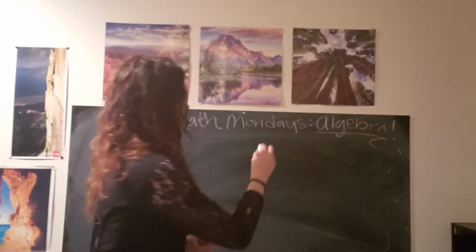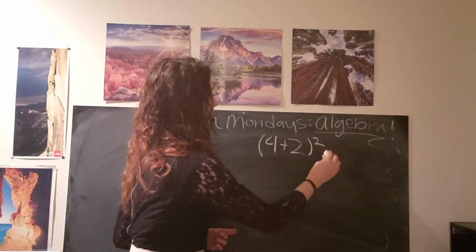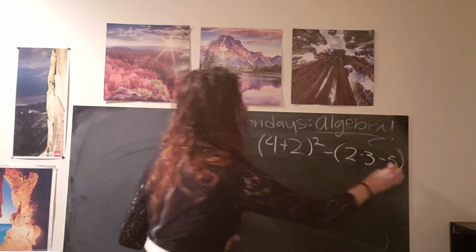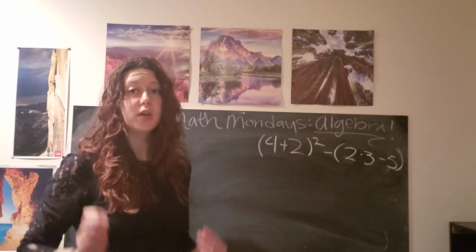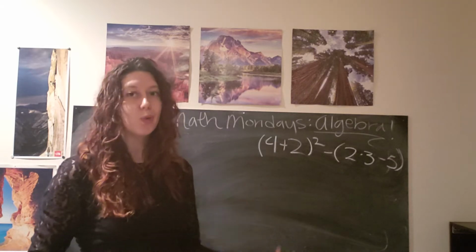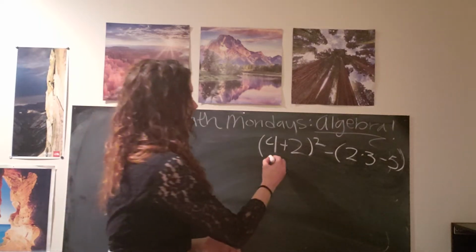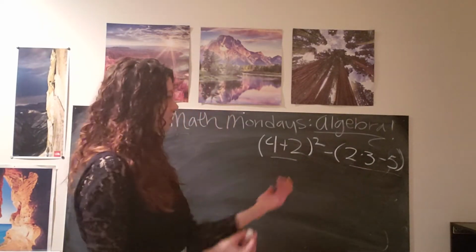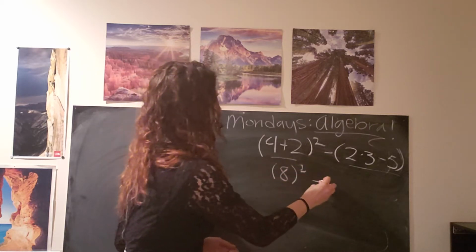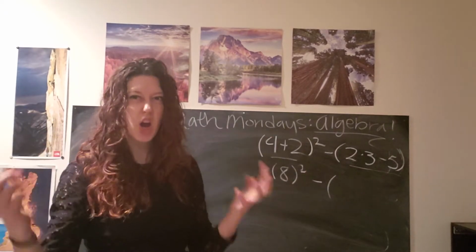So let's do a really quick example. I'm going to write an equation: 4 plus 2 squared minus 2 times 3 minus 5. Okay, so using order of operations, the first operation that we do in any equation are things that are in parentheses. And so that would be these two parts. 4 plus 2 is 8, so I can rewrite that as 8 squared minus, oh my gosh, we have two operations in the parentheses. What do we do?